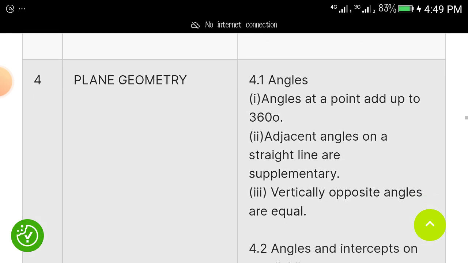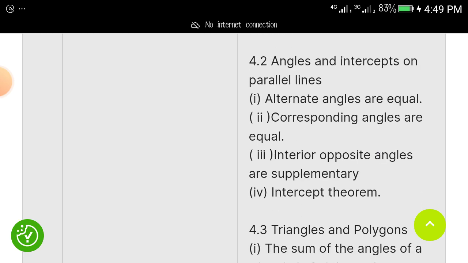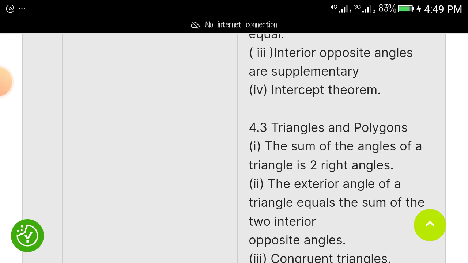Plane geometry as a fourth main topic. Under it, we have angles at a point. Angles at a point that add up to 360. Adjacent angles on a straight line. Vertically opposite angles are equal. Angles of intersection and parallel angles. Just study up these things. When I send you this syllabus, you will pay more attention to them. If you want them, let me know.